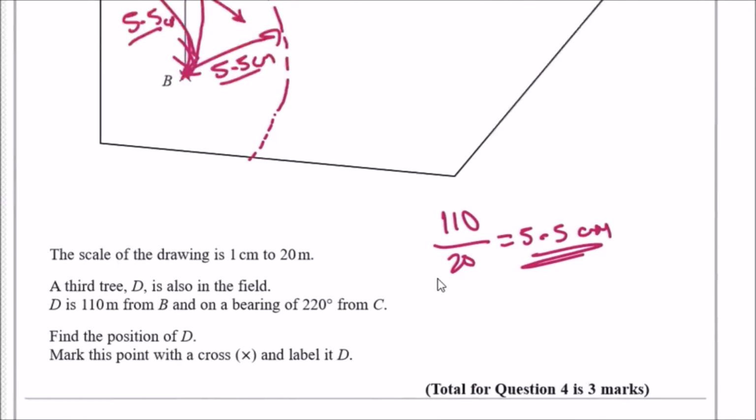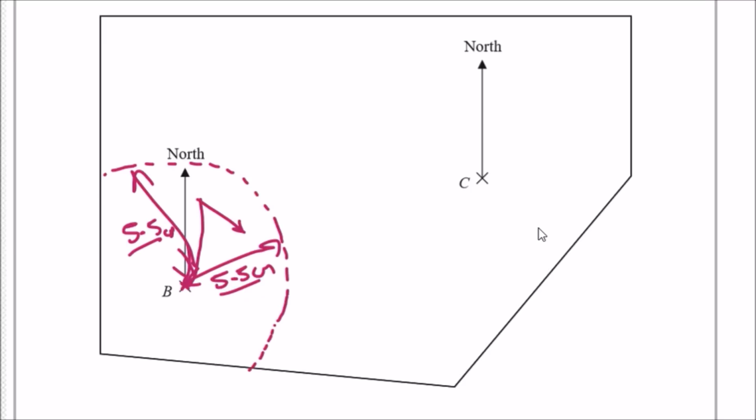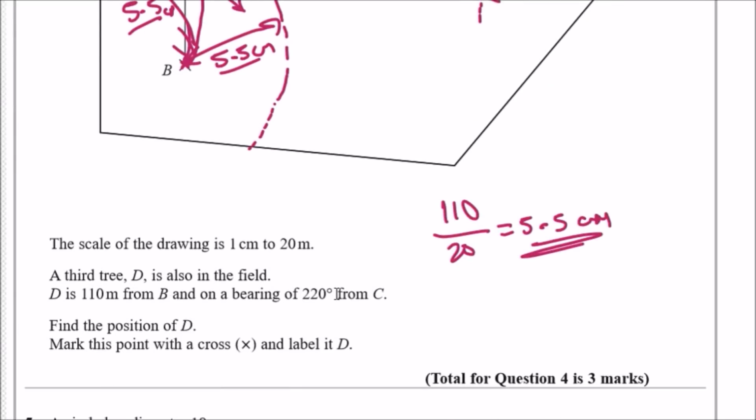Now, as for the bearing of 220, we get a protractor and we just have to measure accurately. We can obviously realize that one right angle would give us exactly 90 degrees. A straight line will give us 180, or an extra 90. So far, up to here is 180 degrees. Now we need an extra 40 more to make 220.